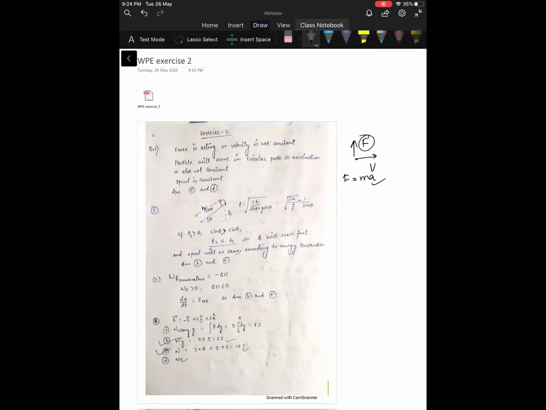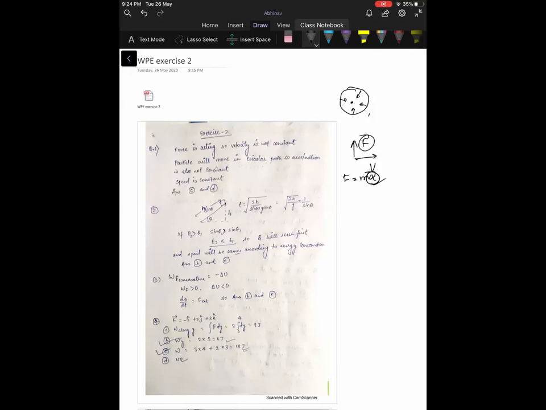Why? Force is acting, so acceleration will be there, so velocity will change. The acceleration of the particle is constant. No, acceleration of the particle is not constant because it is performing circular motion. In circular motion, force is always acting perpendicularly. This is a uniform circular motion in which force is always acting perpendicularly. Although the magnitude is constant, the direction will change. So acceleration is also not constant.